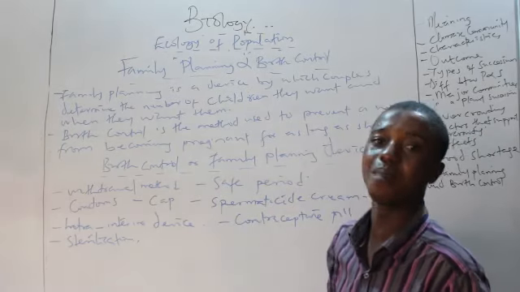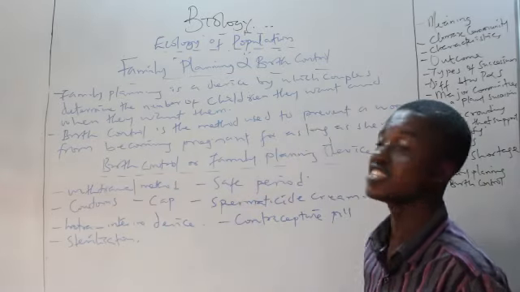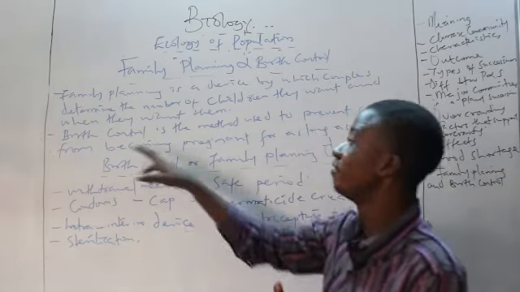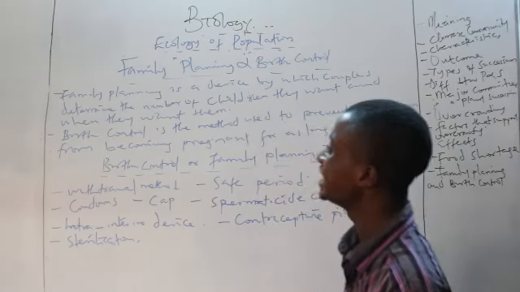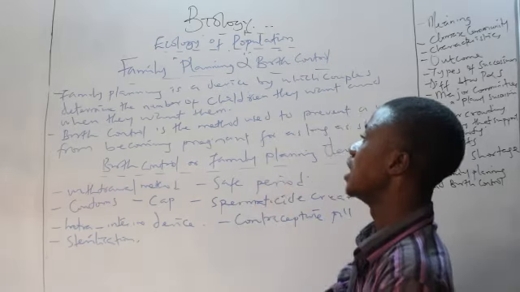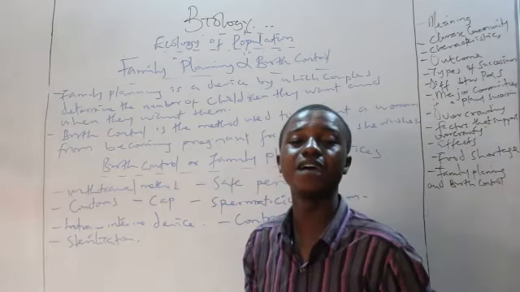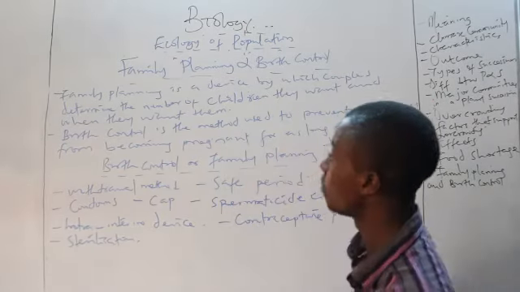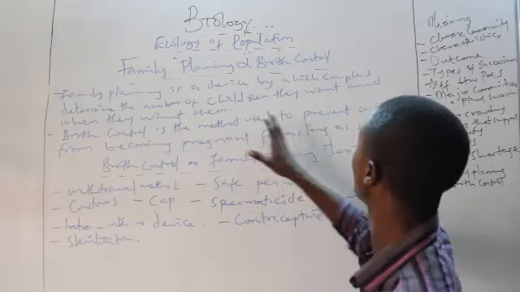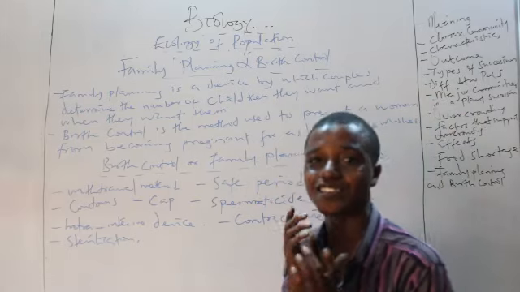Now, we've now come to the next one, birth control. Birth control simply means the various methods or systems that are used to control birth. The various methods or systems that are used in determining when to give birth to a child, how to give birth to a child, if not to give birth to a child. So birth control is a method used to prevent a woman from becoming pregnant. Take note, men don't get pregnant. It is women that get pregnant. So birth control is applicable only to women. Are you with me? So birth control is a method used to prevent a woman from becoming pregnant for as long as she wishes.